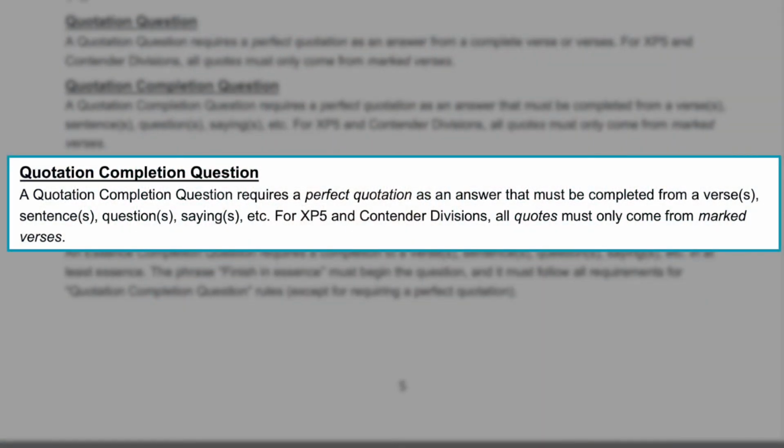Now, quotation completion question. A quotation completion question requires a perfect quotation as an answer that must be completed from a verse or verses, sentence or sentences, question or questions, saying or sayings, etc. For XP5 and contender divisions, all quotes must come only from marked verses. That's why marked verses are important. It must be completed because the question will provide at least the first word of the scripture.